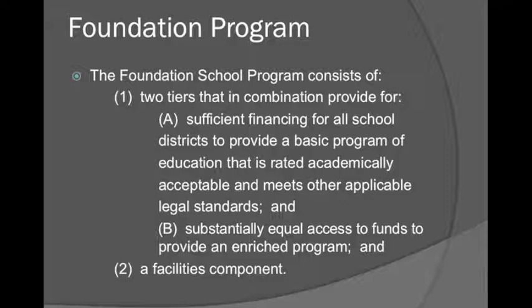The foundation school program consists of two tiers: A, sufficient financing for all school districts to provide a basic program of education that is rated academically acceptable and meets other applicable legal standards; and B, substantially equal access to funds to provide an enriched program. The second part is that the foundation program has to provide for facilities or school buildings.